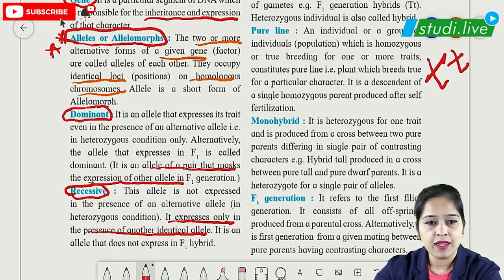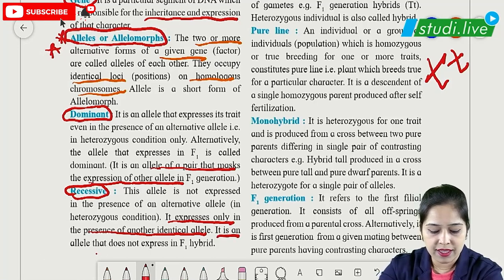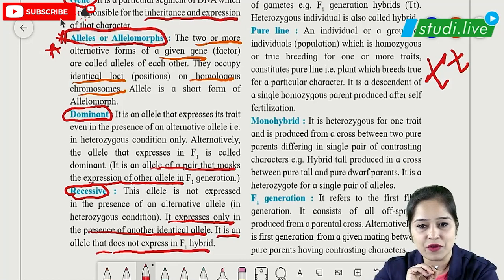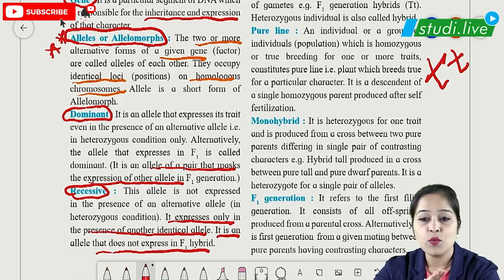It is an allele that does not express in the F1 hybrid. So we can clearly write the dominant and recessive difference. The character which gets expressed in the F1 hybrid, the first generation, is the dominant character, and the one which is not expressed is called the recessive character.